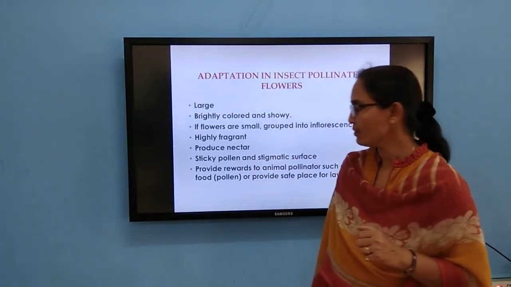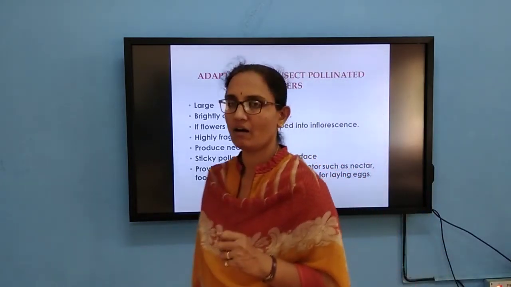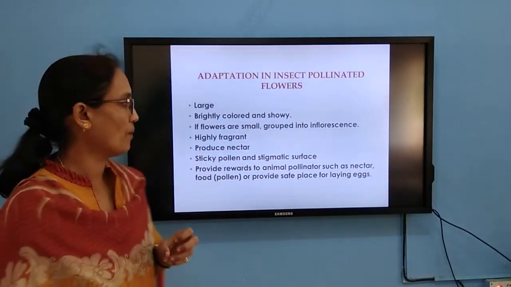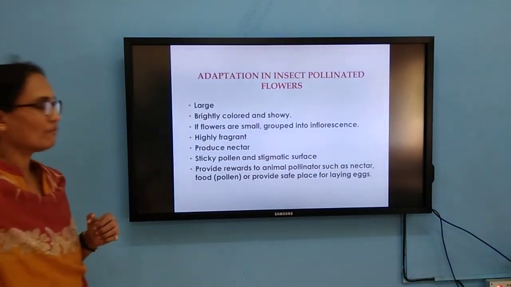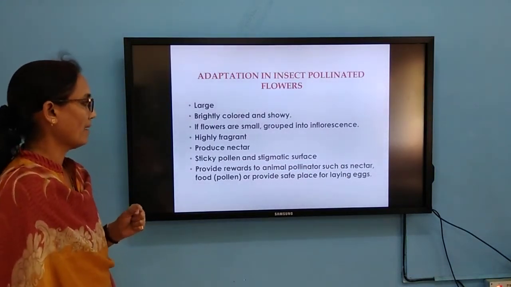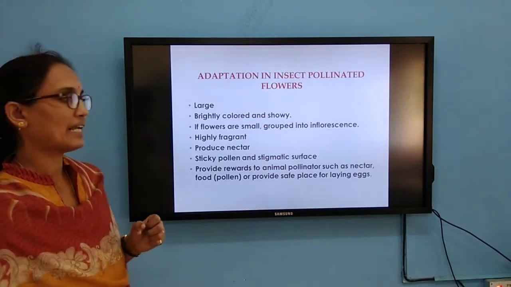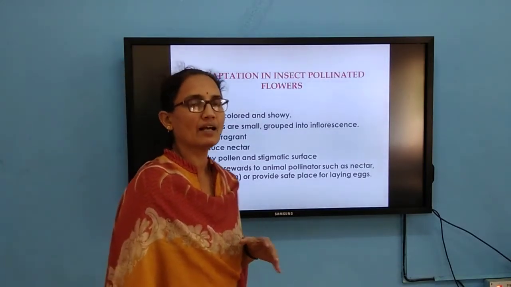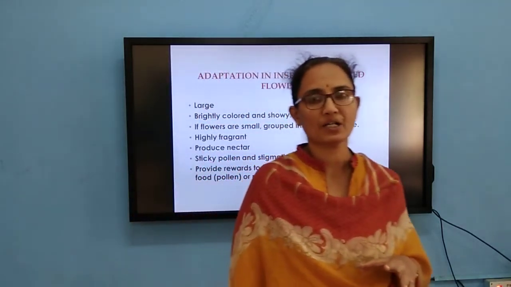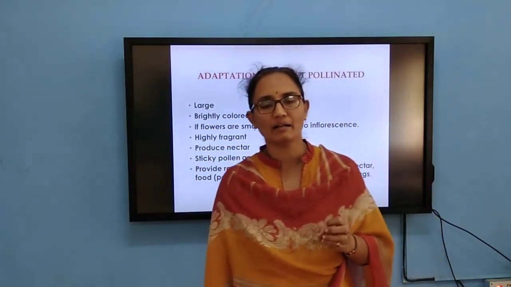Then they produce nectar and they make sticky pollen, stigmatic surface, etc. This provides floral rewards to the so-called insects. The majority of the insects that help in the pollination of flowers are honeybees.